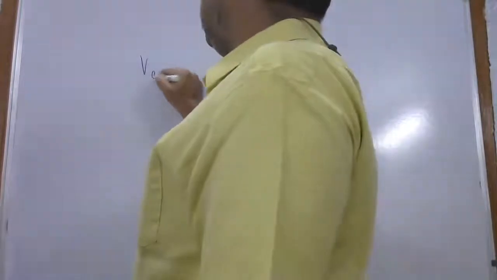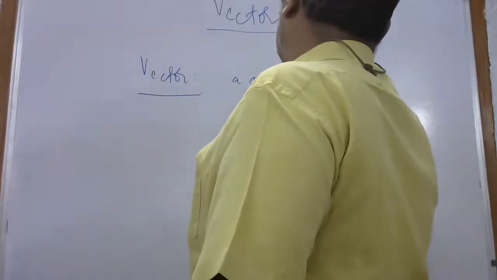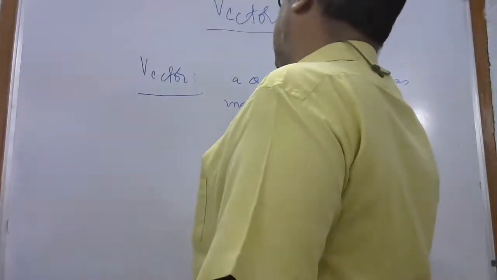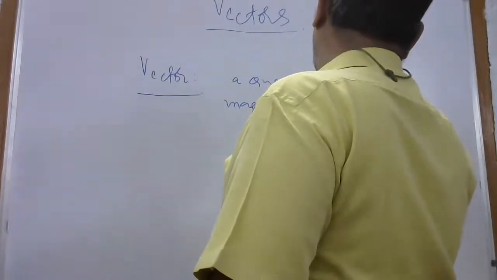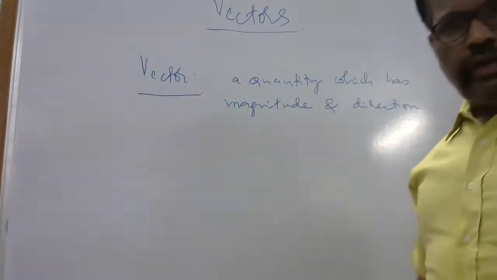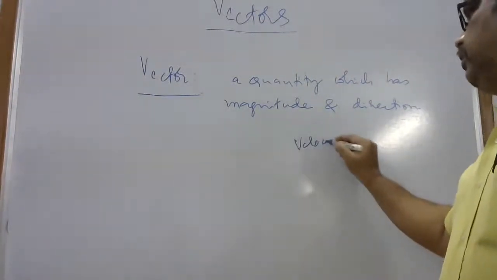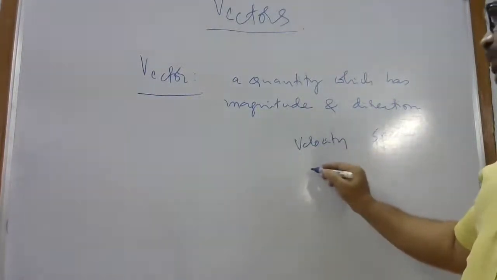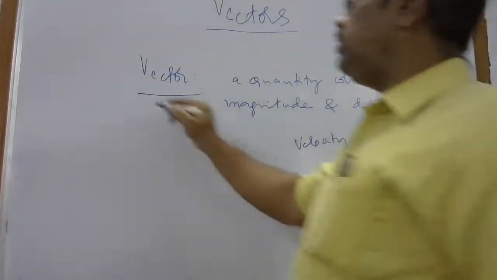See, a vector is a quantity which has magnitude and direction, both. It has magnitude, its value, and its direction also. That is called a vector. But you already heard what is a vector in physics also. See, velocity and speed. You know the difference of these two? Both are rate of change with time, distance only, but this is a vector, the direction is there, and this is a scalar. Scalar means just the other way.